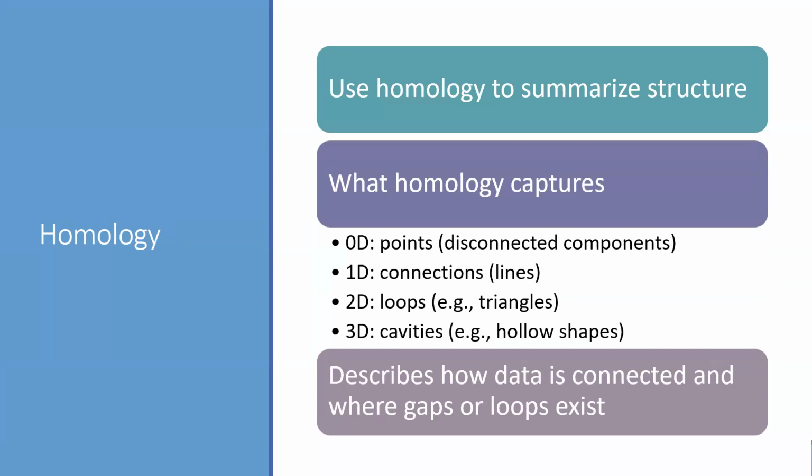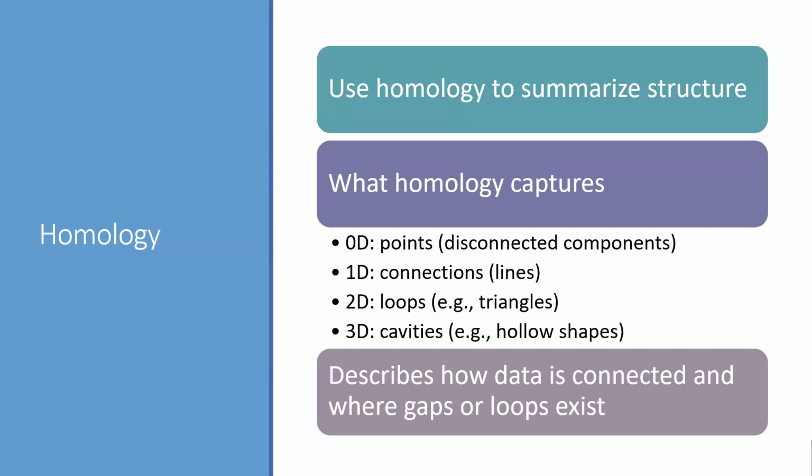Homology is the basis of TDA. It's the study of where holes are within the point cloud. So TDA works in terms of these homologies, which you can consider as kind of analogous to a summary statistic, like a mean or a standard deviation. If you're familiar with network analysis, they're more analogous to a network statistic. So homologies are summaries of what the shape is: how many components, how many connections, and how many loops. And these features tell us about the underlying shape of the data without needing to visualize every dimension.